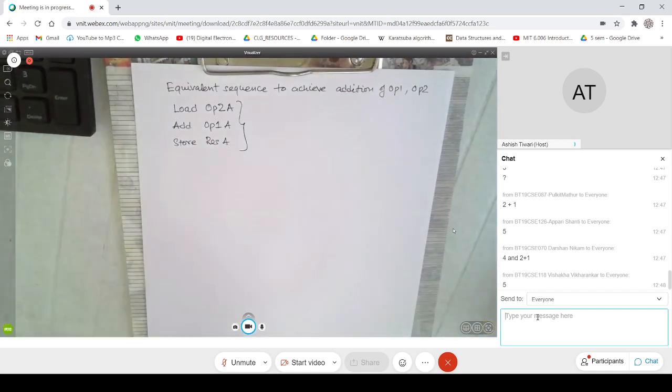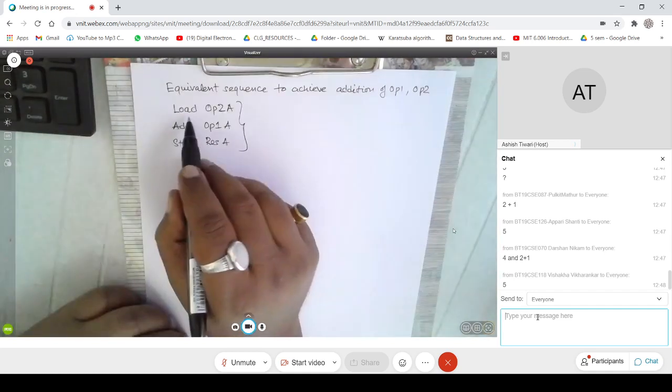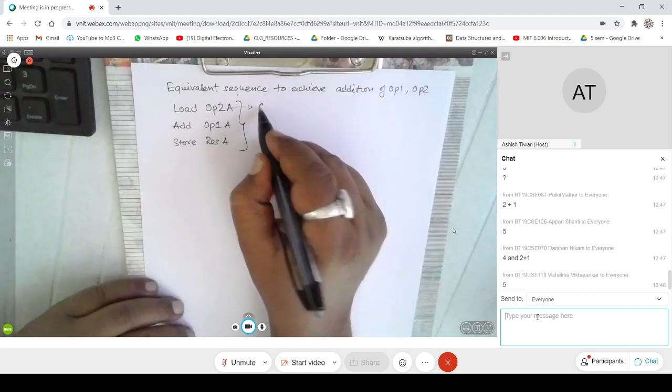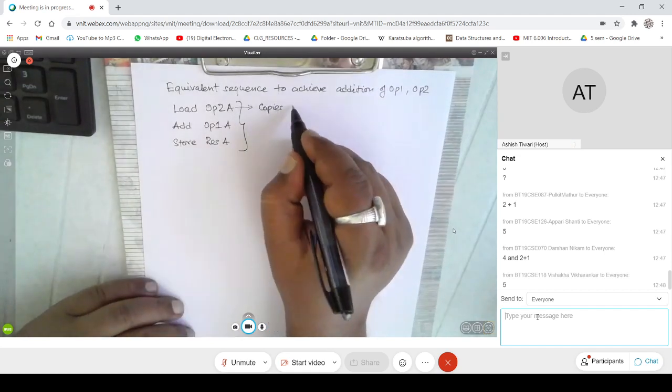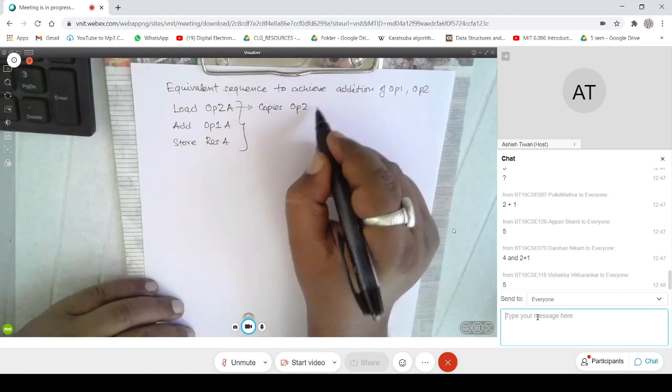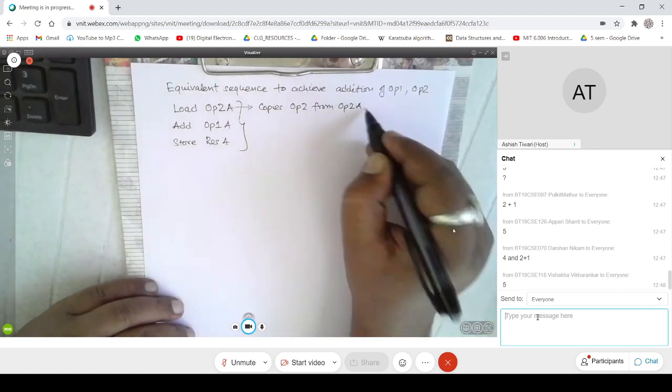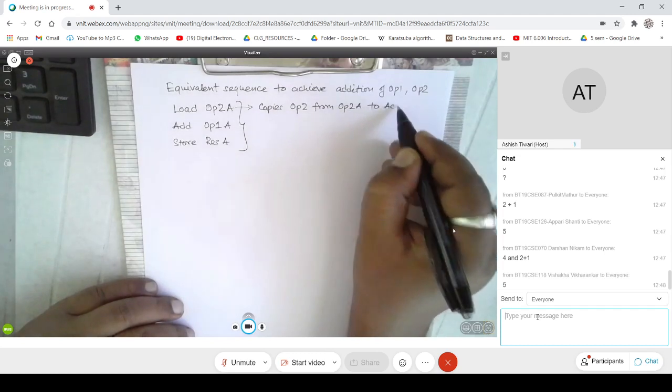So what does this do? The convention is whenever we say a load, it copies operand 2 from the operand 2 address to the accumulator.